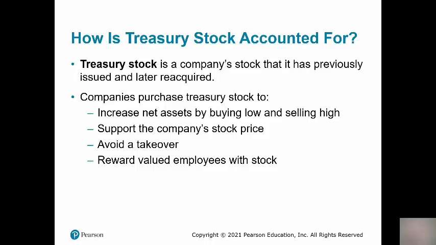Now, if management wants to prevent that, one way is to go out in the market and buy back a lot of the outstanding shares so that they're not available for a person to get that controlling interest. And then the last reason is that many corporations have stock option plans. For their executives and some top employees, they'll reward them with stock in addition to their pay. So you have to have shares of stock on hand to allow those employees to exercise those stock options.